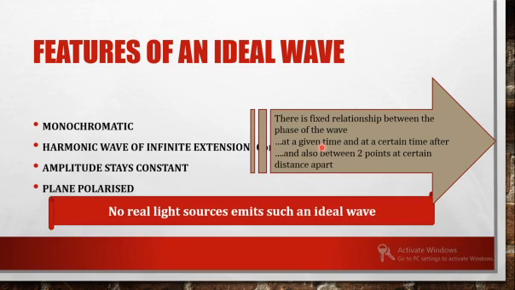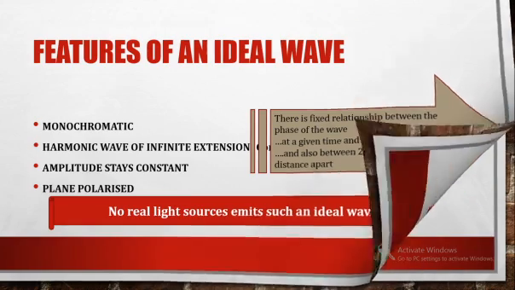But when you look at the practical case, no real light source emits such an ideal wave. That is, no real light source can emit a monochromatic, single wavelength, harmonic wave of infinite extension. The amplitude may damp, it may vary, and it may not be plane polarized also. But only with the discovery of the laser beam are we able to get a monochromatic ideal wave.